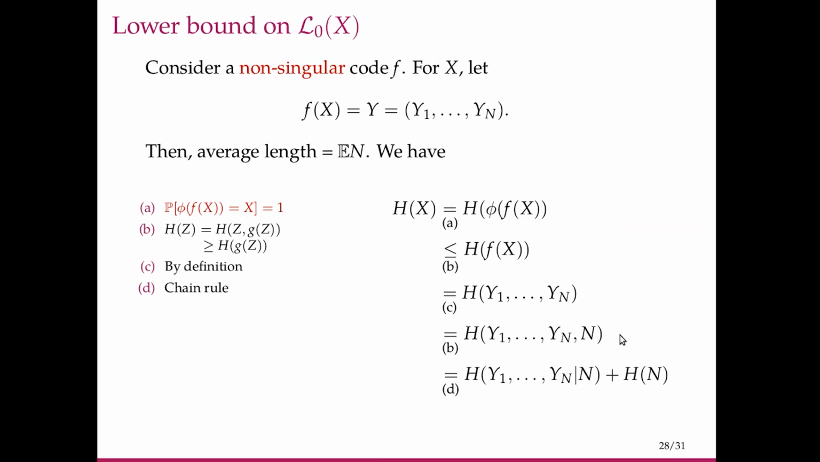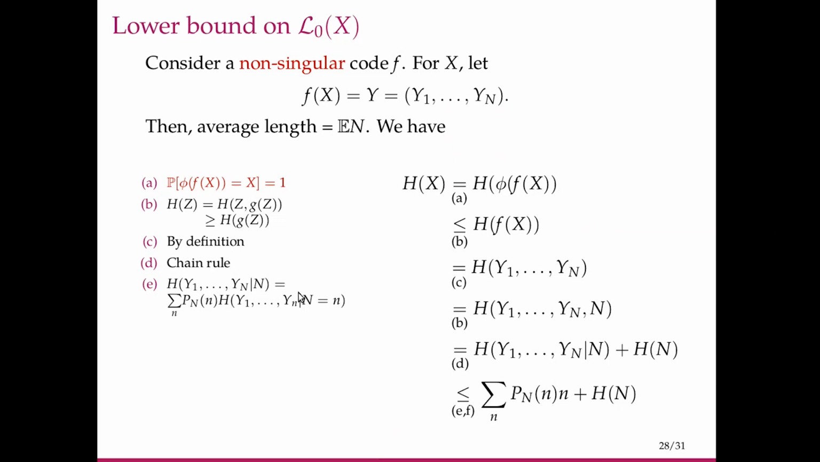Now what is this h of y1 through yn given n? That turns out to be nothing but the probability of capital N equal to little n times the conditional entropy of y1 through yn given capital N is equal to little n. Now if you look at this term alone, h of y1 through yn given n equal to n, that is less than or equal to n. Again, this is because y1 through yn are all bits, and we apply the chain rule to obtain this.